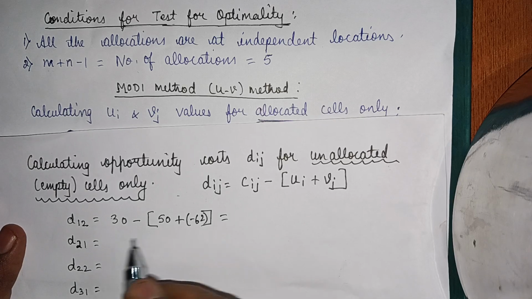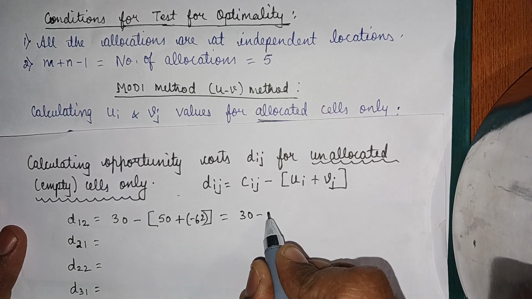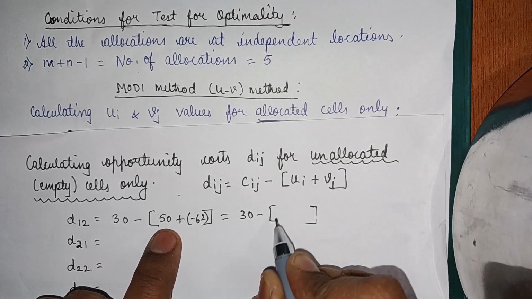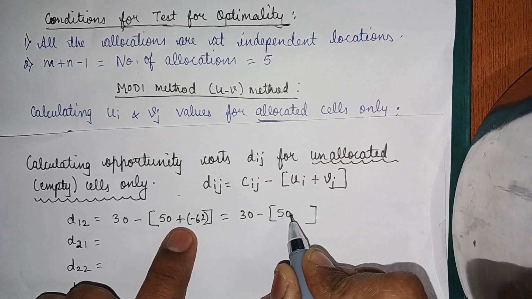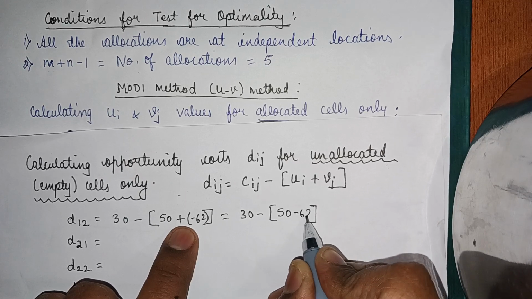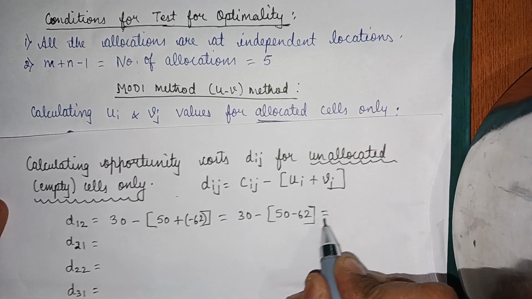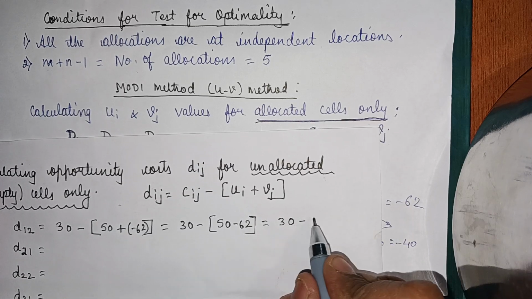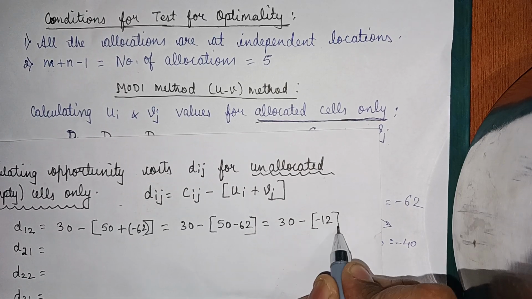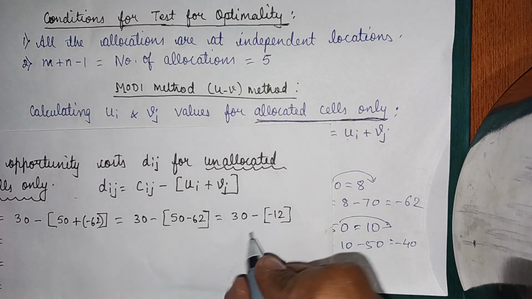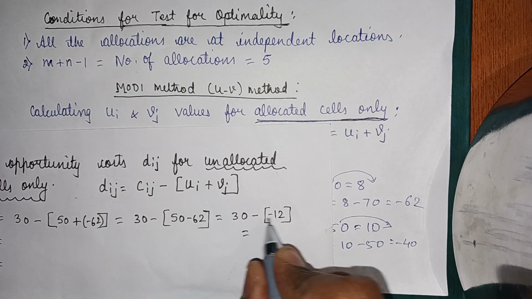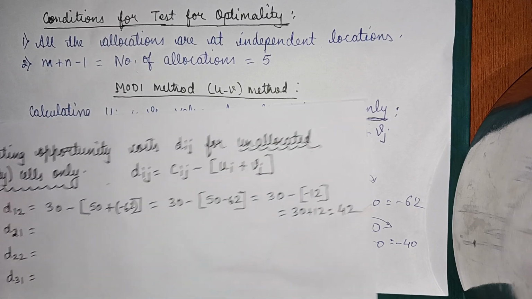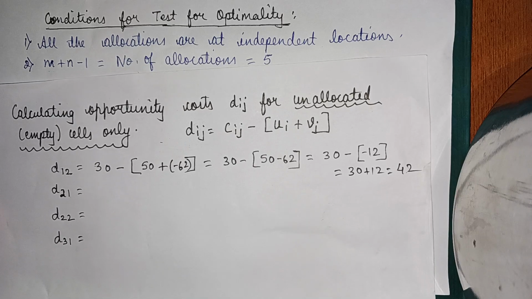So I'll just solve it: 30 minus (50 plus minus 62), which equals 30 minus (minus 12). You can use your calculators. Then minus into minus is plus, so 30 plus 12, which equals 42. You can use your calculators to find this.